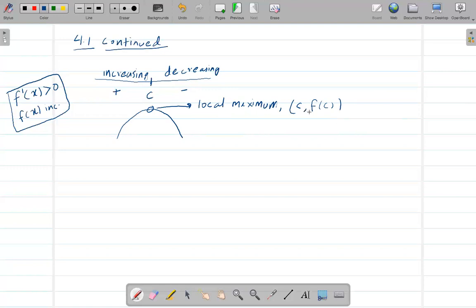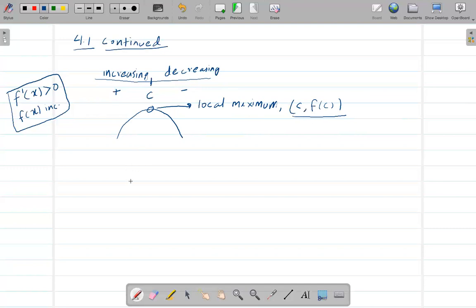Whenever I ask you to find a local maximum, you have to find this whole point. Do not just give me c. If f is defined and I ask you to find the local maximum, then you need to find this whole point.